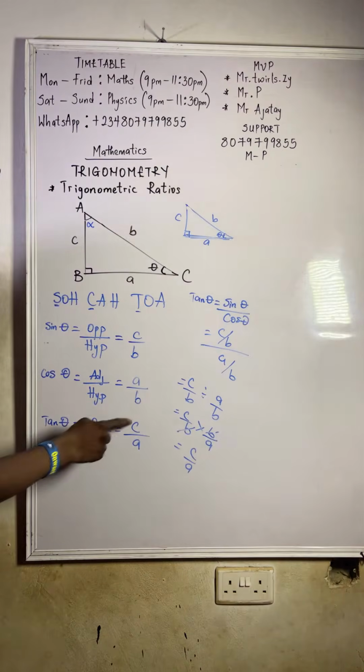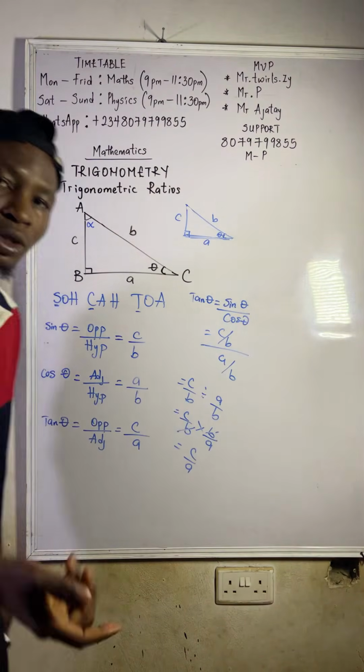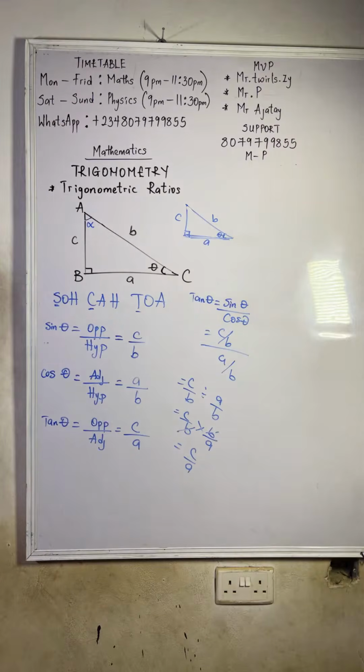Now check the answer for tan theta. Is it not still the same C over A? You see, it's still the same C over A. Do you get it?